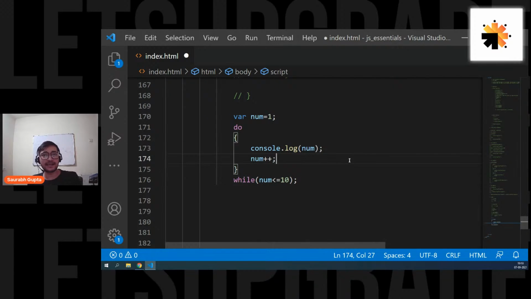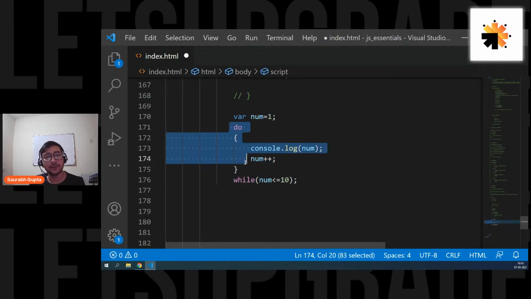First of all, see, in this case, it will work definitely the same, because see how it is working. Num is 1. Perfect. Come inside. Do means perform this operation. Do means execute this block. Console.log num. Num is 1. Print it. Num plus plus. Num becomes 2. Now check: while num is less than equal to 10. Yes, 2 is less than equal to 10. Go on the top and again execute the block.